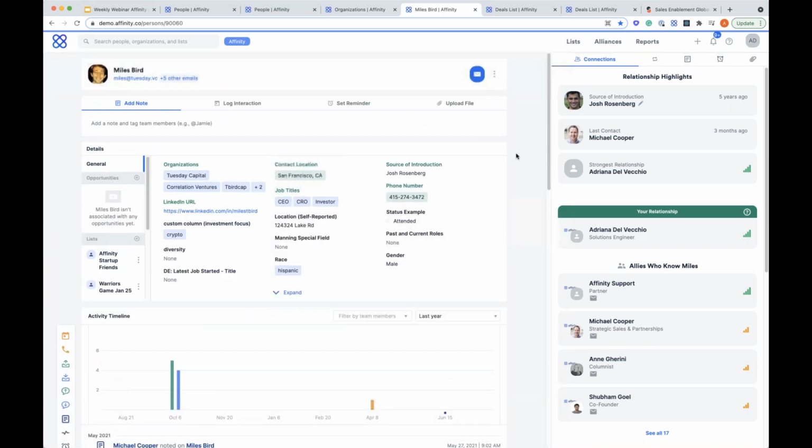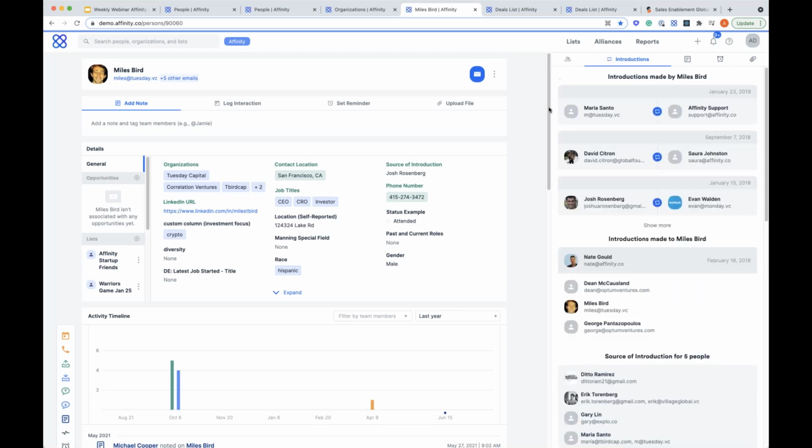Furthermore, if we go over here to the right-hand side, that same connections column is going to show up here. So you can see your source of introduction, your strongest relationships, all that information will populate here for you to be able to see for one particular contact. You can also see any introductions that have been made by Miles. So obviously relationships are at the heart of every business, and there's definitely instances where you're introducing people to other people at different companies, contacts, referrals, things of that nature. We'll track that automatically through that communication information, so you can see that here.